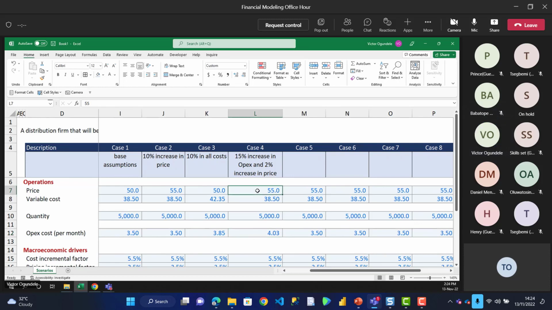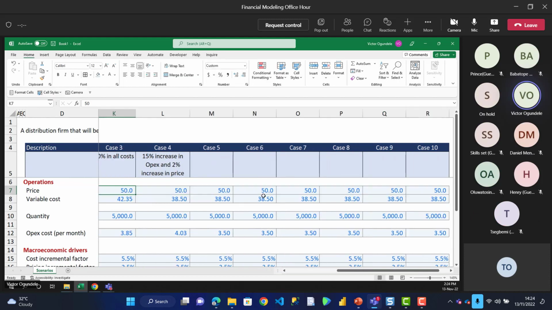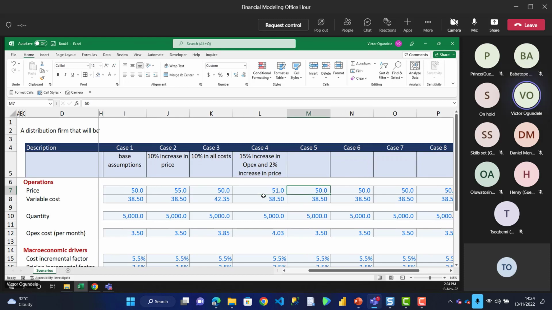Then our pricing, we are saying every other price is supposed to be at 50%. Let me change that back. So for this, we're saying a 2% increase in our price, right? So which means this 50 multiplied by my bracket 1 plus the 2%. Enter, press F2, F9 to see the actual value, which is 51. So you can see that. So you can have multiple scenarios.